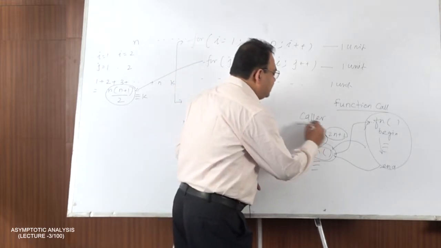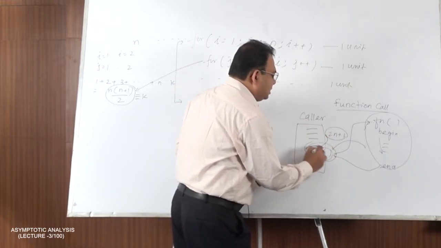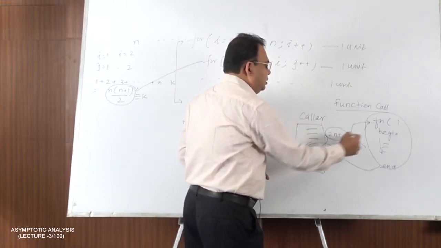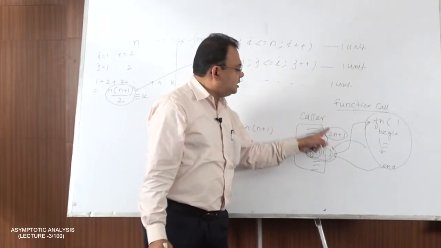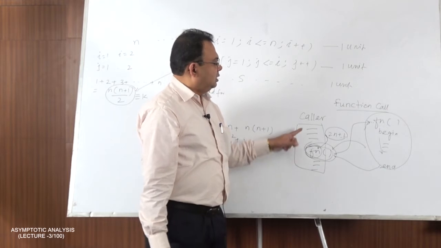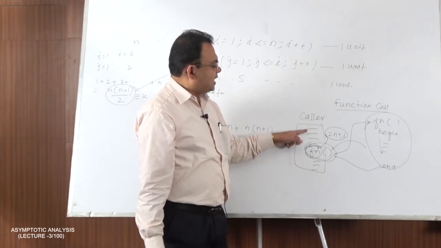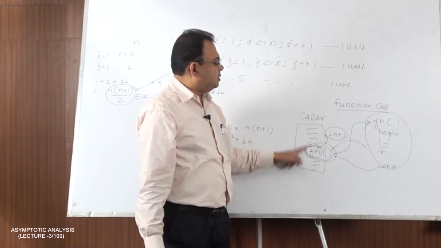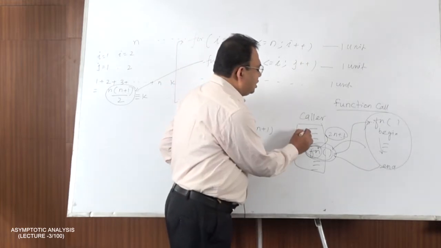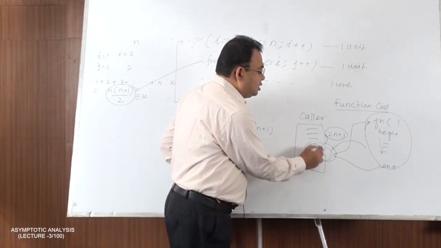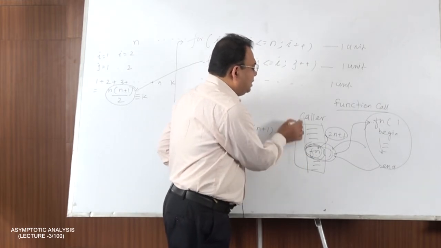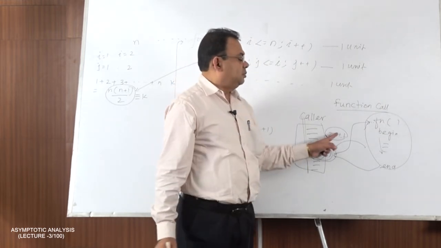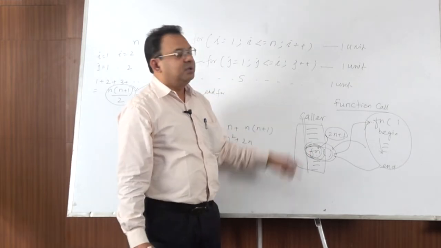Again this is a sequence block, but in this case there is a control jump and this requires 2n plus 1 time. So to evaluate this part, the running time will be the maximum of the running times of the statements within the block. So this is 1 unit, this is 1 unit, but this is not 1 unit, this is 2n plus 1 units. So as a whole the total time depends on 2n plus 1. In this way we can calculate.